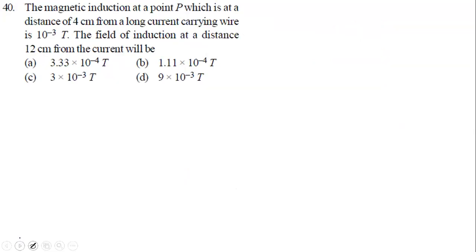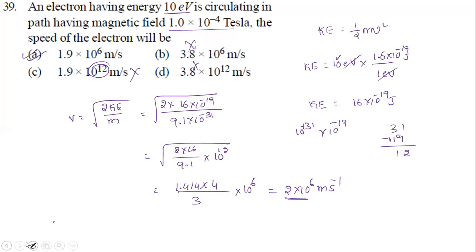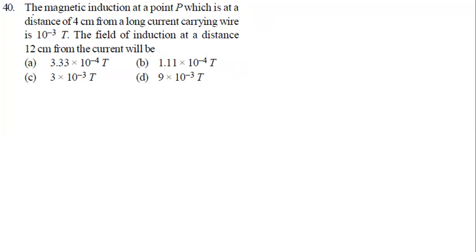Yes. Let's take question number 40 now. What is this question based on? The next topic: the magnetic induction at a point P, which is at a distance of 4 centimeter from a long current carrying wire, is 10 power minus 3 Tesla. What will the magnetic field induction be at a distance of 12 centimeter from the current?